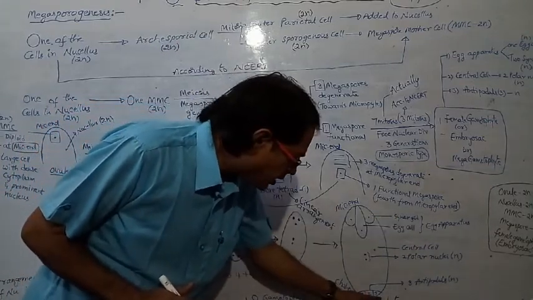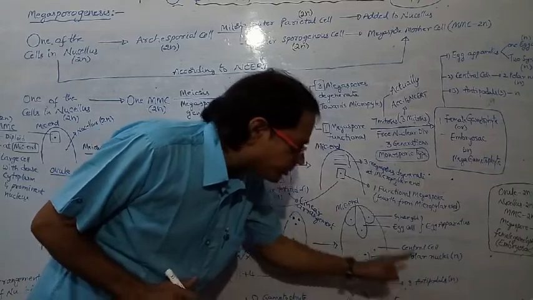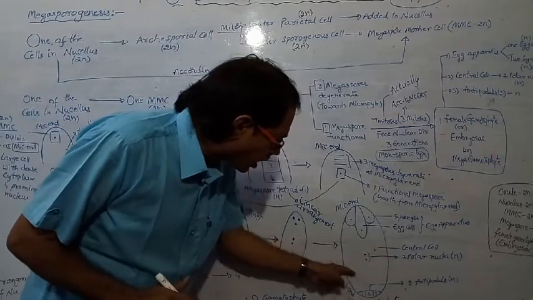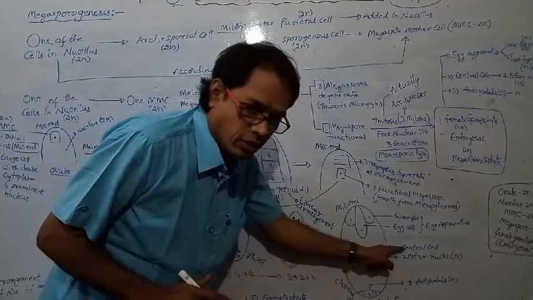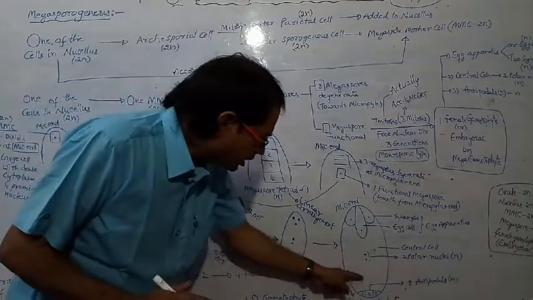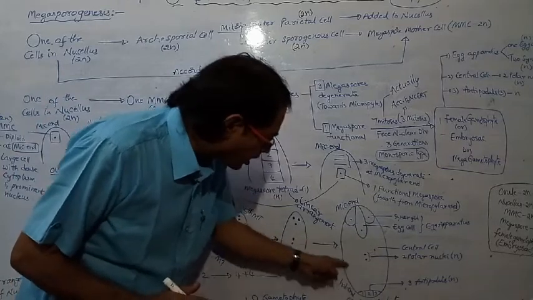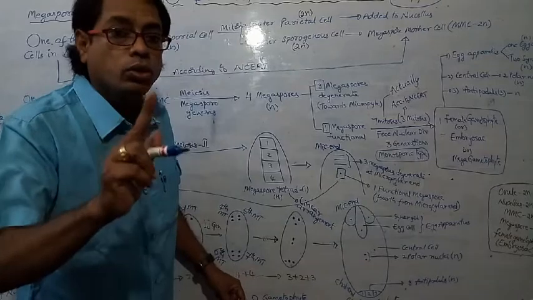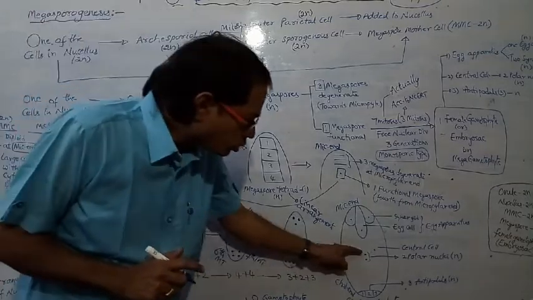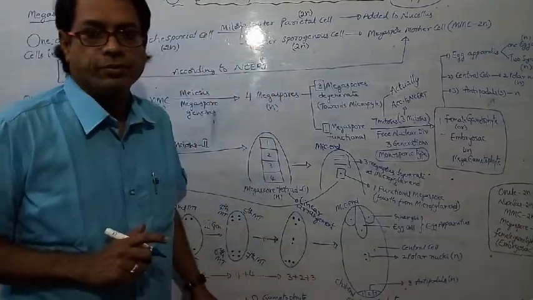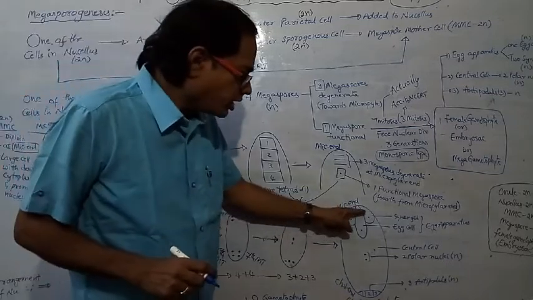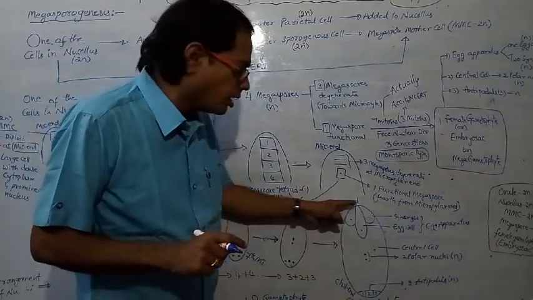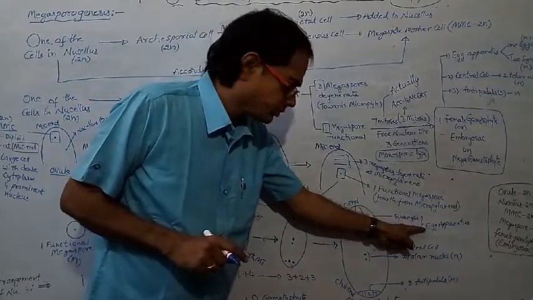The three cells at the chalazal end are called antipodals. And the middle of this whole thing is called the central cell. One point you have to remember, this entire cell is called the central cell. The central cell contains how many nuclei? 2 nuclei, called polar nuclei. The three cells grouped together at the micropylar end are called the egg apparatus.